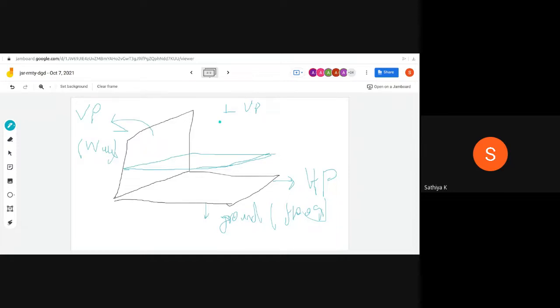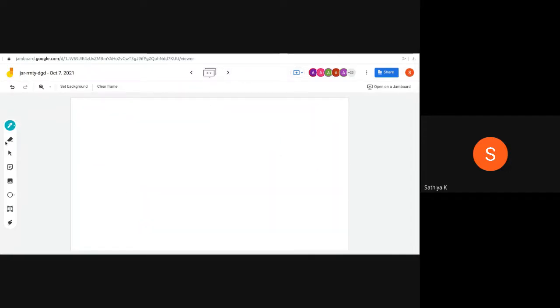The nature of this plane is parallel to the HP and perpendicular to the VP. The observer can be located here and can see the object. This is the plane. After that, we have to rotate the plane. This is the direction of top view, the eye direction of top view, and finally the thing should be located something like that.